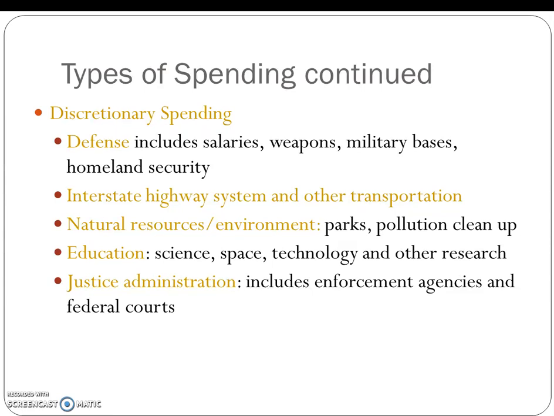And then natural resources and environment, taking care of our parks, cleaning up pollution. Education, we think about science, space, technology, other research. And then justice administration, which includes enforcement agencies and the federal court system, which is obviously expansive.